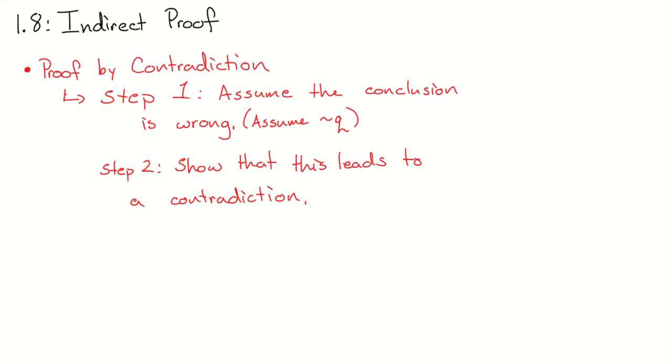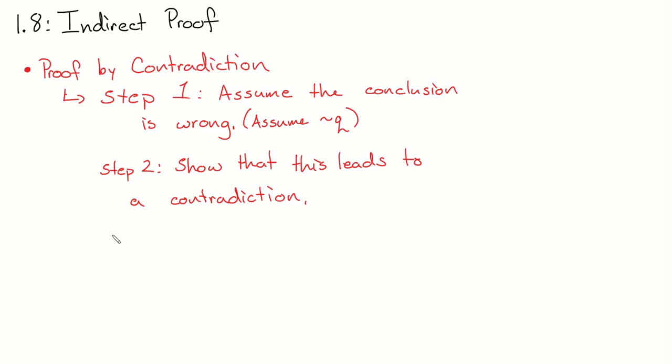Okay, so show that this leads to a contradiction. If I assume that my conclusion was wrong and it shows me that I'm making nonsense, what must have been the case about my original conclusion? If I assume my conclusion is wrong and then it shows this is nonsense, do we agree that the conclusion must have been right? Yes. And if the conclusion was right, have I shown that that statement must have been true all the time? Boom, there's our proof by contradiction.